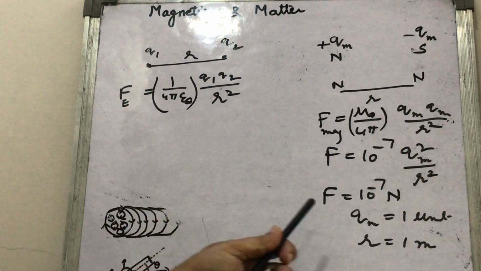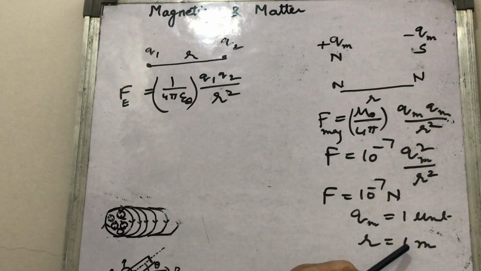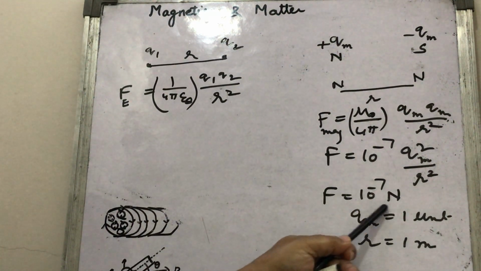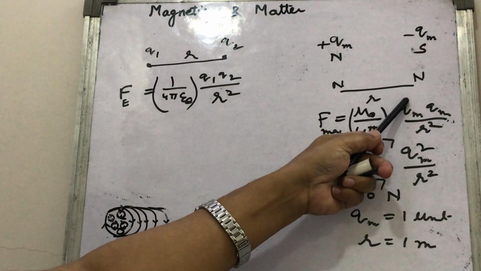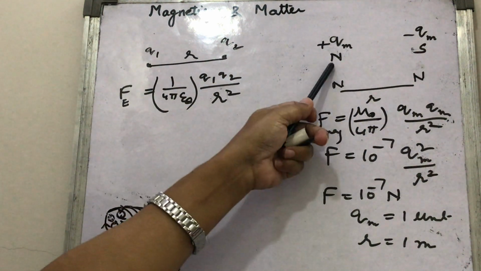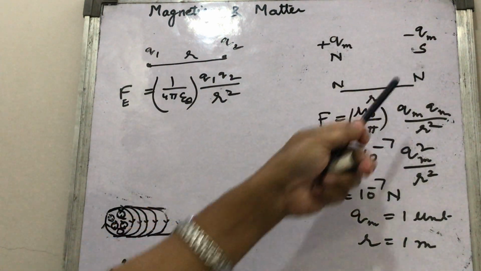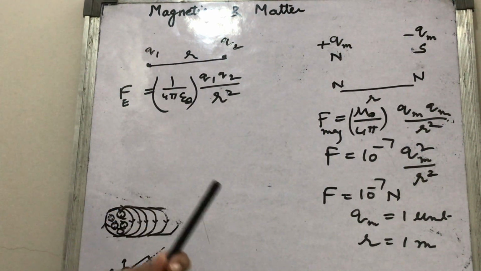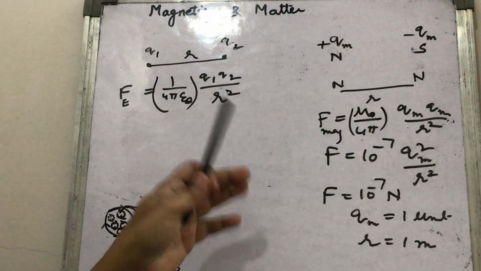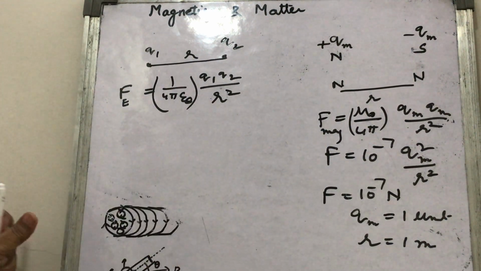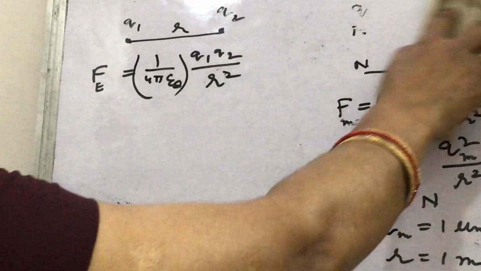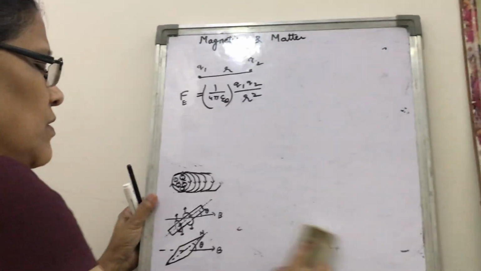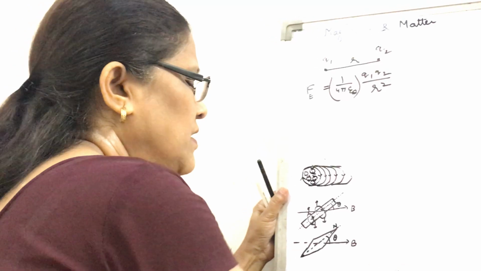That is, if the two poles are separated by 1 meter, then they exert a force of repulsion if they are identical, attraction if they are dissimilar, of 10 to the power minus 7 Newton on each other. Now these are the simpler things which you can memorize and compare with the help of the electrostatics chapter, in which you have read all these things.